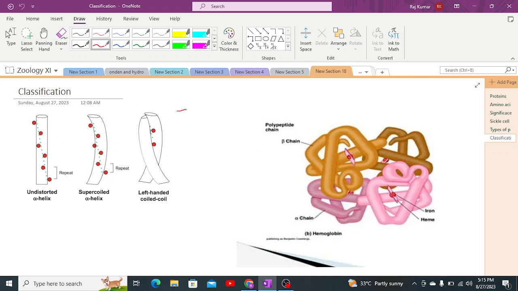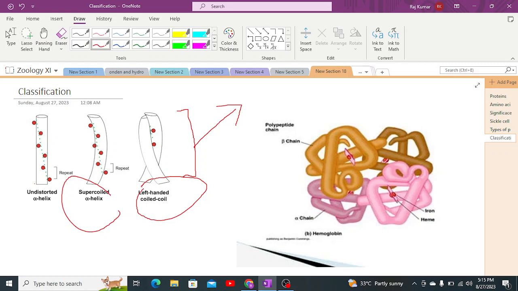Fibrous proteins are proteins which are straight; these proteins are basically secondary structures. As you can see in the diagram, there is an undistorted alpha helix protein, a supercoiled alpha helix protein, as well as a left-handed coiled coil. So here it is both alpha helix as well as beta pleated sheet secondary protein structure. Apart from which, these proteins have several characteristics. What kind of characteristics do they have?